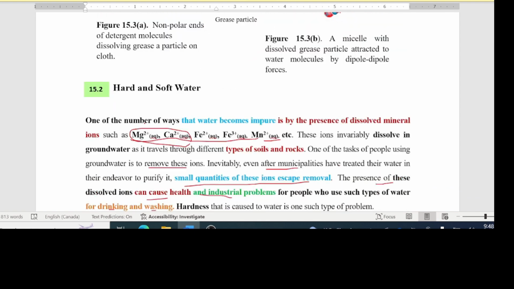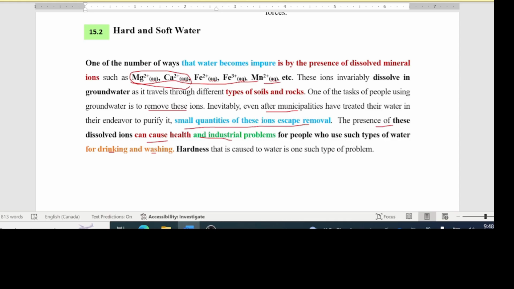Hard and soft water. Look, this is what is happening. I explained to you already when we did water as a solvent. Groundwater is the water that runs over the ground as a result of melting ice or rain falling. As water runs above the ground, it does not discriminate between what type of substances it dissolves. So water will dissolve everything in its path that's soluble in it. All these different ions here, right? Some of them could even be poisonous and stuff like that. We're saying the presence of these can cause health and environmental problems.